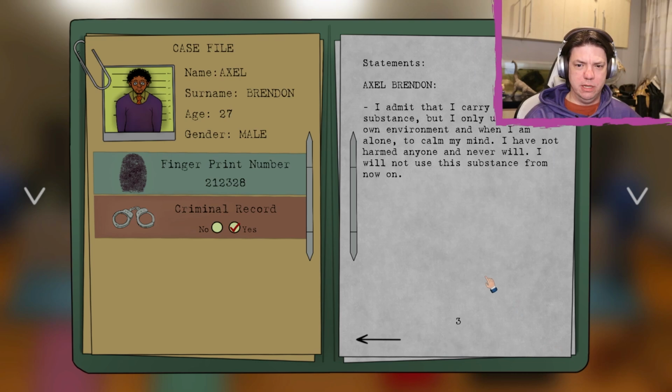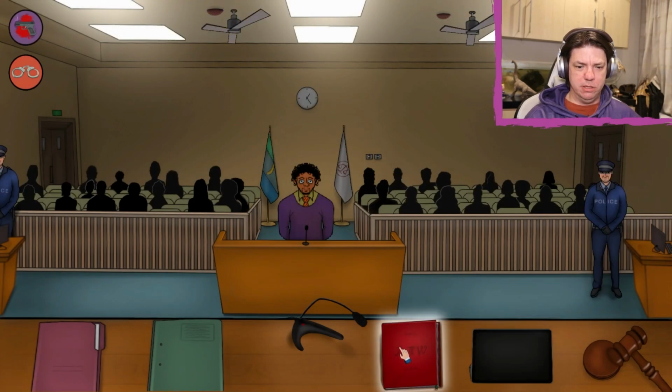Right. I admit that I carry the substance, but I only use it in my own environment and when I am alone to calm my mind. I've not harmed anyone, and I never will. I will not use this substance from now on. Okay.